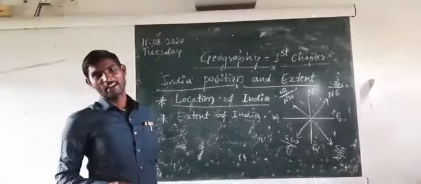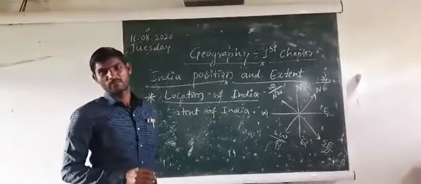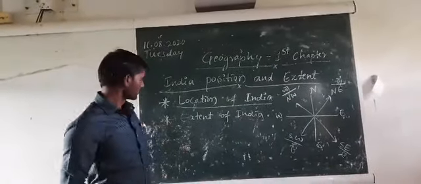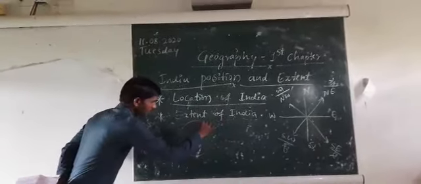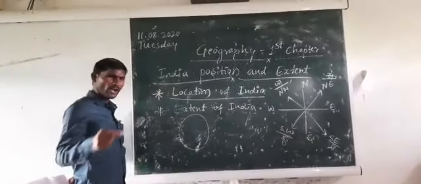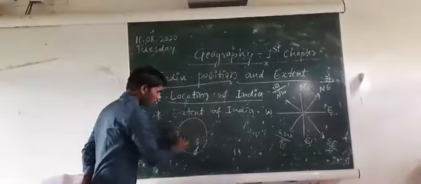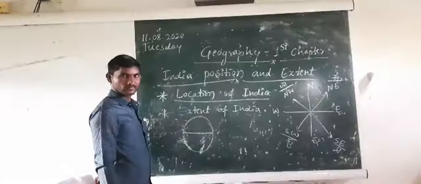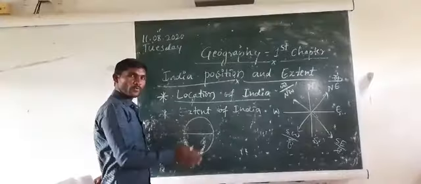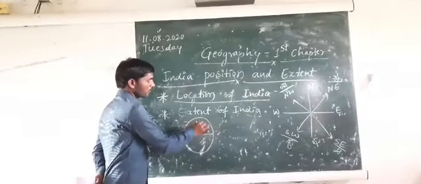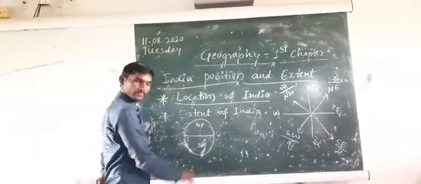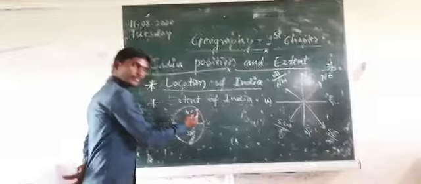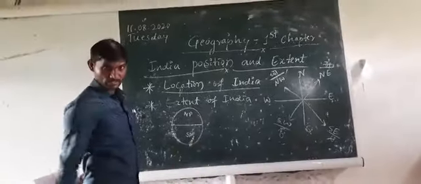First of all, we have to know about the location of India. Our country, India, where is it located? Just you have to understand, this is a globe, not earth. On this globe we have an imaginary line dividing it into two poles, the north pole and the south pole. It is considered as the northern hemisphere and the southern hemisphere.